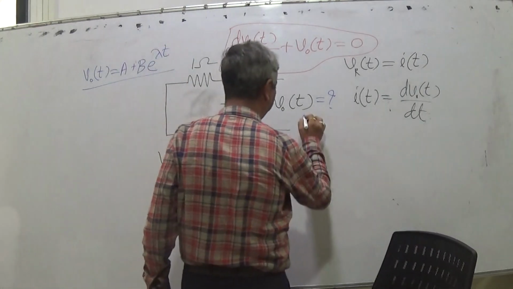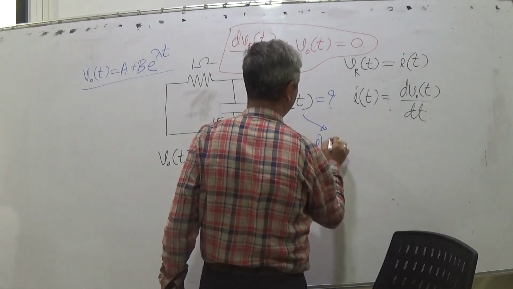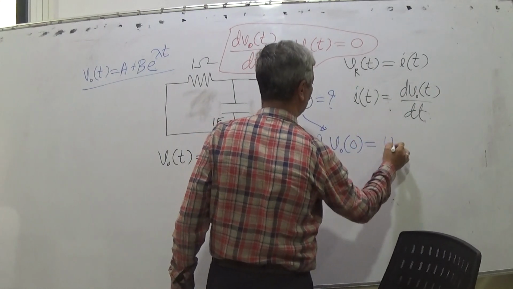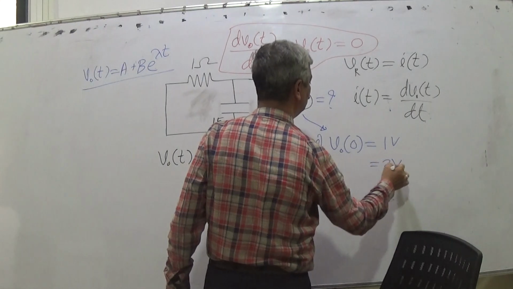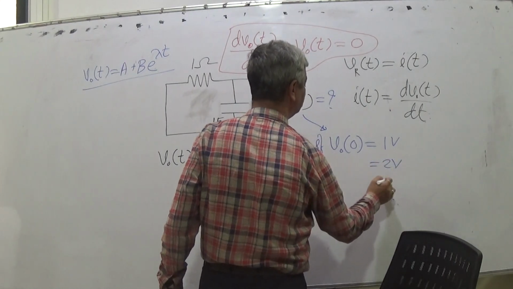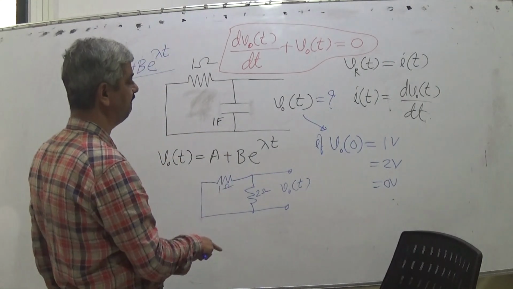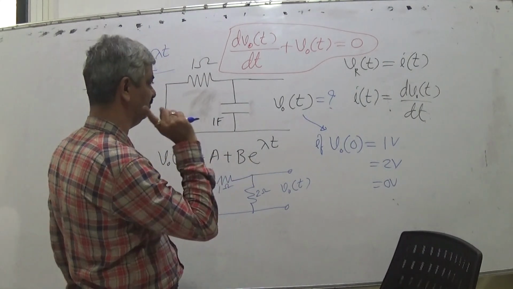Find vo(t) if vo(0) is 1 volt, 2 volt, 0. If vo(0) is 0, then vo(t) is 0.